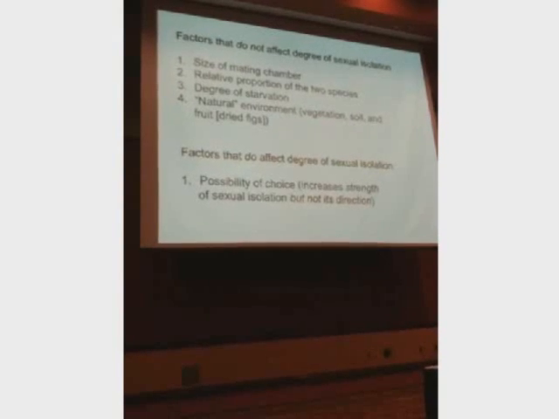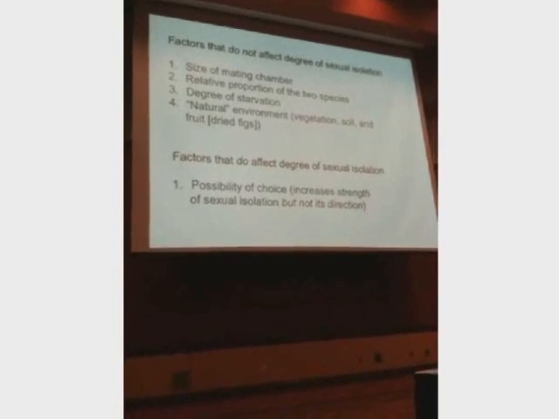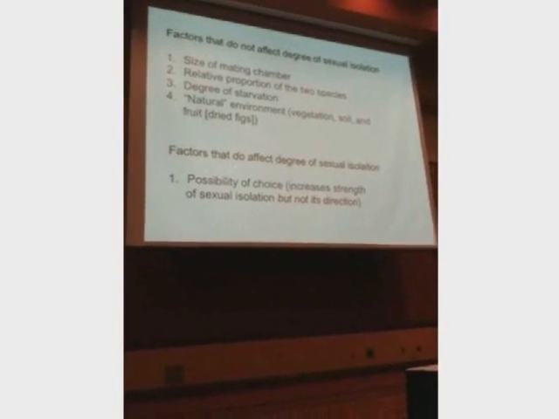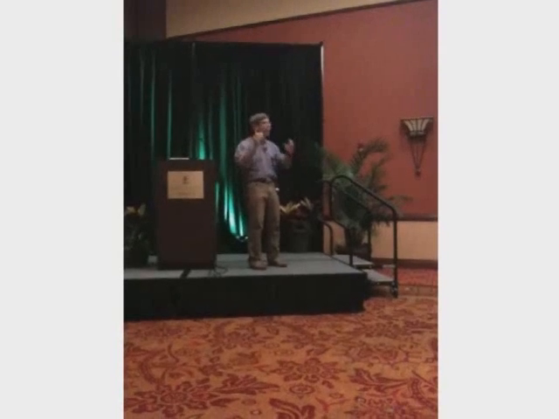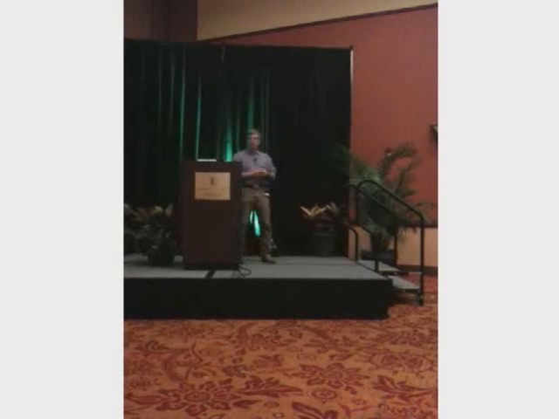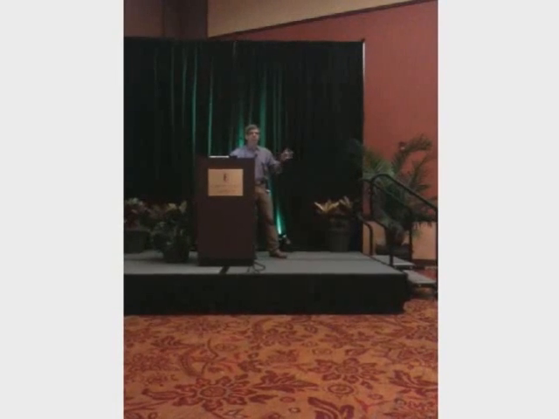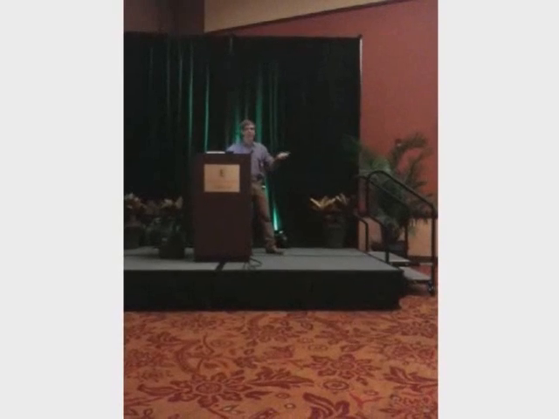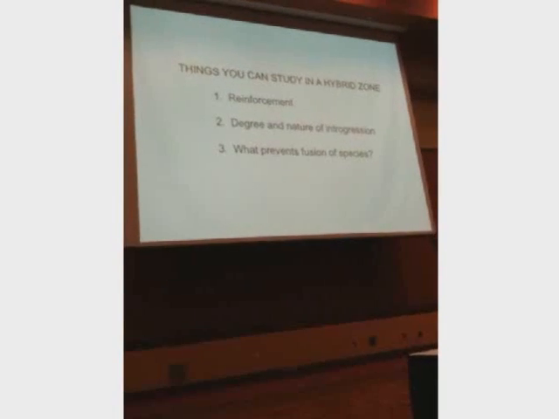Okay? I call this the jail effect, the effect of the lack of choice. But you cannot change the direction of sexual isolation. You can make it a little bit stronger by giving them choice, but you can never make that rare mating between species happen with any appreciable frequency at all. Okay? Again, you're going to have to wait till the end to see why we did this experiment. But believe me, it's not just some stupid idea I got in the middle of the night. I mean, maybe stupid, but it does tell something.